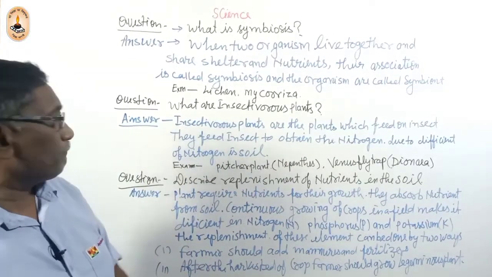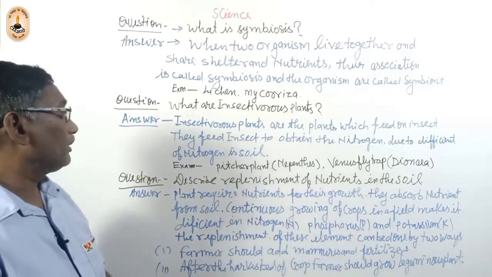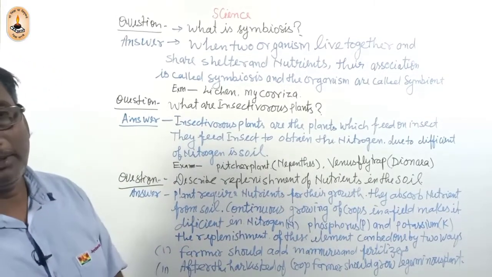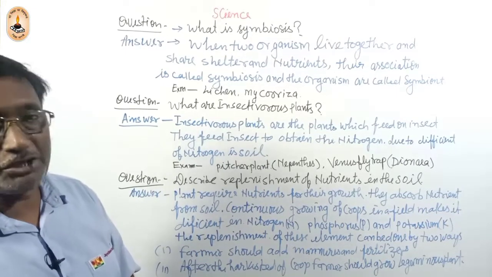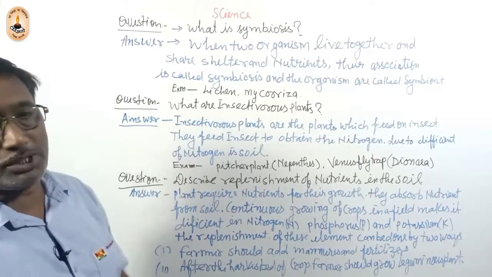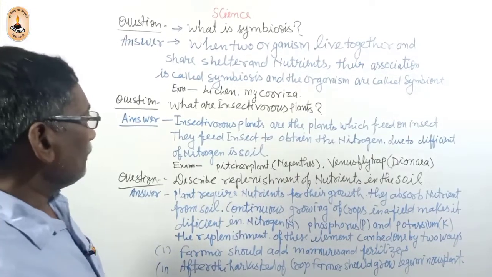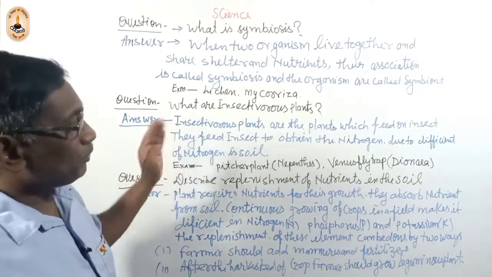The insect enters the pitcher and dissolves in the solution. The nitrogen of the insect body is absorbed by the plant, thus the plant obtains the nitrogen. So it is called an insectivorous plant.